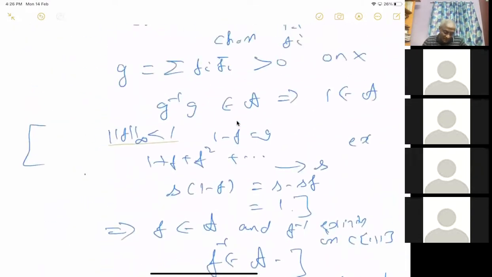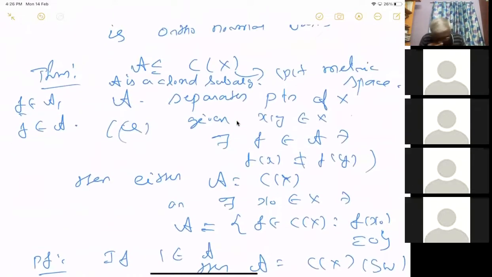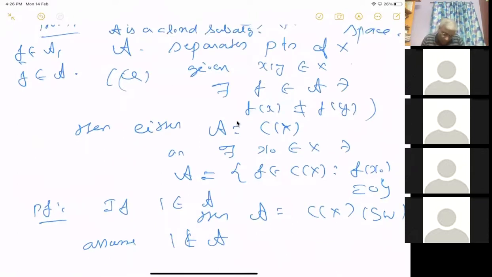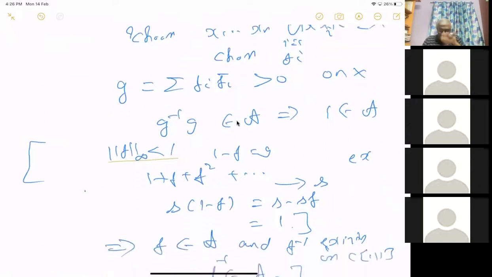Let me go through what I have done. We have an algebra which separates points, and it is closed. Then we want to prove that A looks like all those f in C of X such that there exists x naught such that A is equal to all those f in C of X such that f of x naught equals 0. So we have first proved that it contains constants.